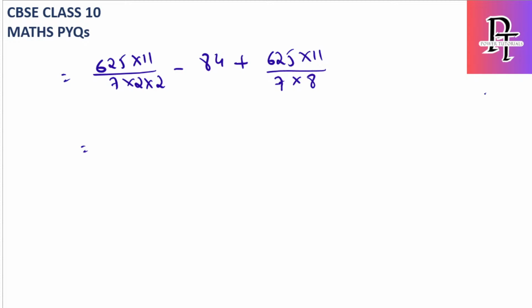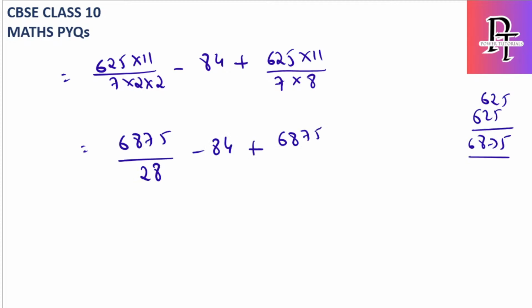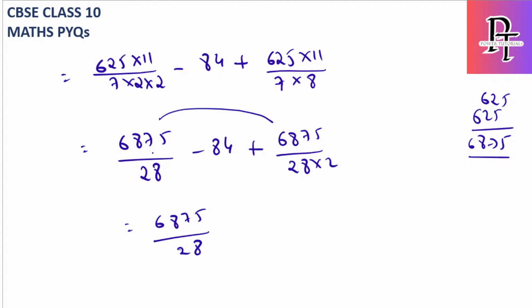7 2s are 14, 14 2s are 28, minus 84 plus 6875 by 7 into 8 is 56. Okay, I'll just write 28 into 2, because I can easily use these two first and then subtract 84. Now it becomes 6875 by 28. If I take it as common, then it will be 1 plus 1 by 2, so simply 3 by 2, minus 84.